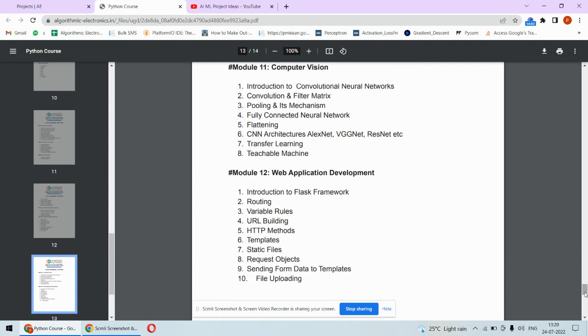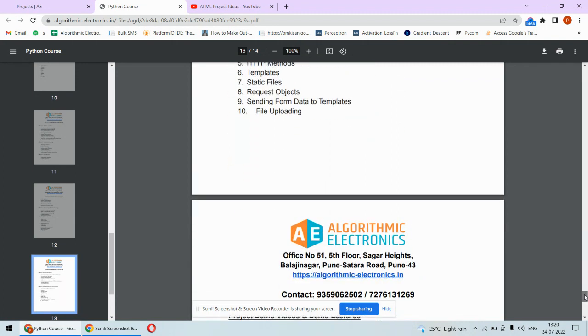And the last module is web application development. So once you are ready to design the machine learning application or the deep learning algorithm, the next important task is to provide a GUI or graphical user interface to that application, so that any user can interact with your application very easily, and he will find that this is a user friendly application. So for that purpose, Python's Flask framework will be used to develop the web application. Now these are the topics which we are going to consider under this.